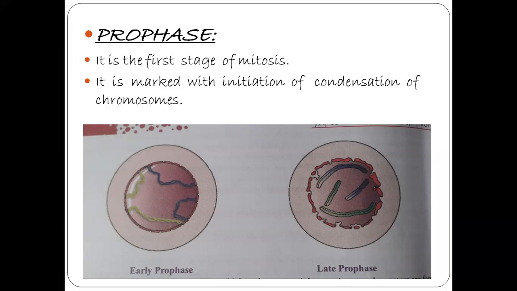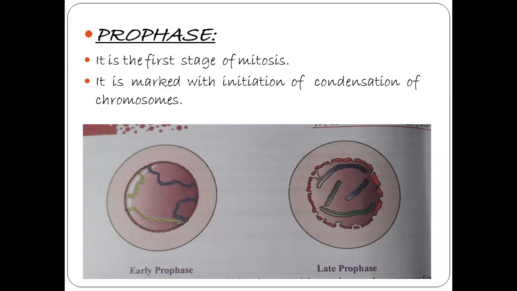So the main character of prophase is that condensation of chromosomes takes place. The chromosomes are seen to be composed of 2 chromatids.